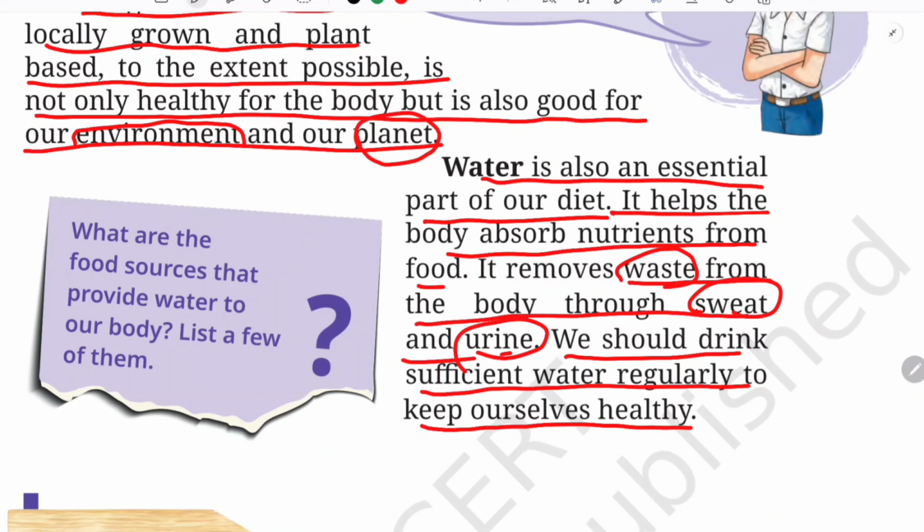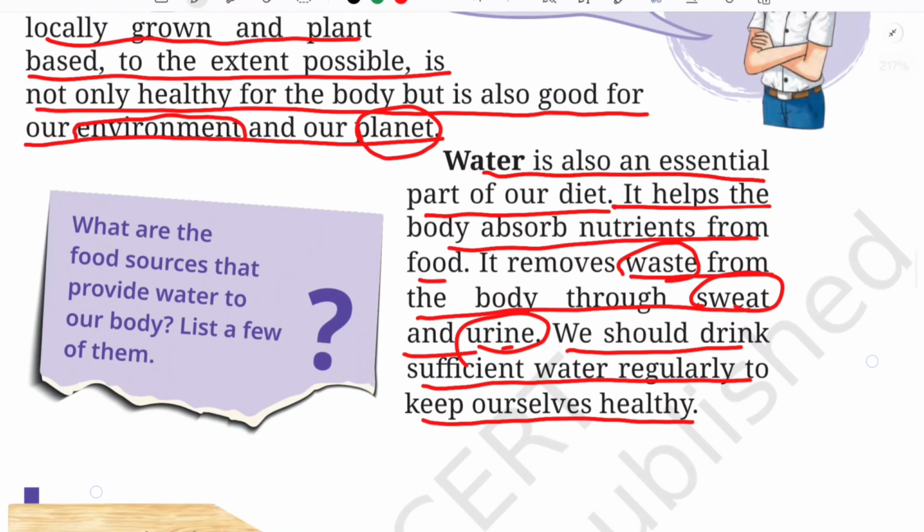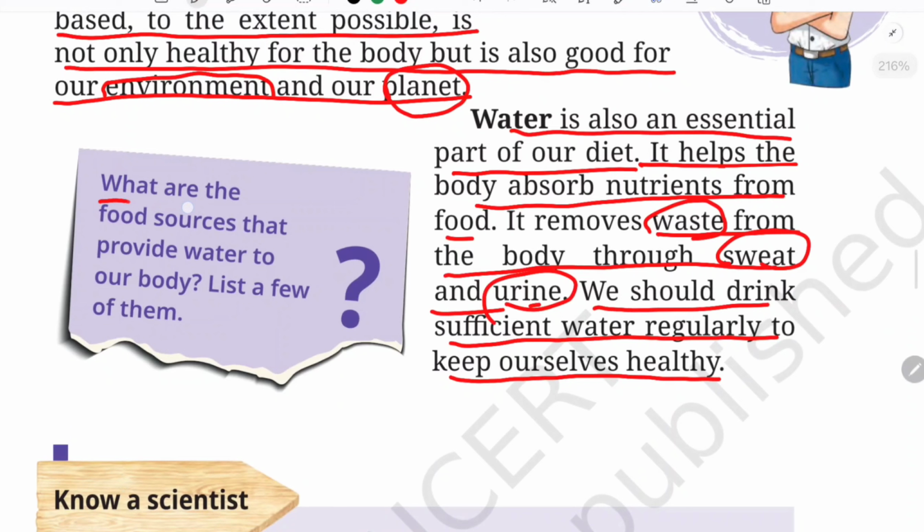So that is why, and for the health of our skin also, if you want very good skin, we are advised to drink water very regularly, isn't it? If you don't want your skin to be very dry and patchy, we should be drinking water for that, okay, for our body. So what are the food sources that provide water to our body? List a few of them. Here we are simply talking about regular water, okay, the common water, but there are certain food sources through which we can get water also, like watermelon, isn't it, orange and strawberry, okay. These are all foods through which we can get water, okay.